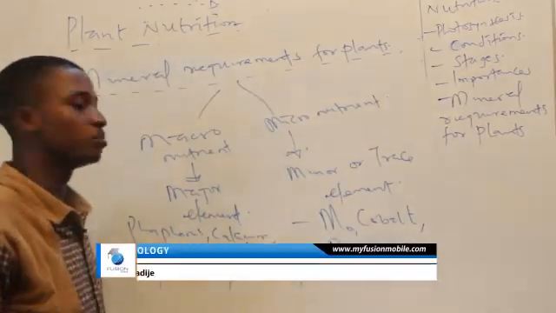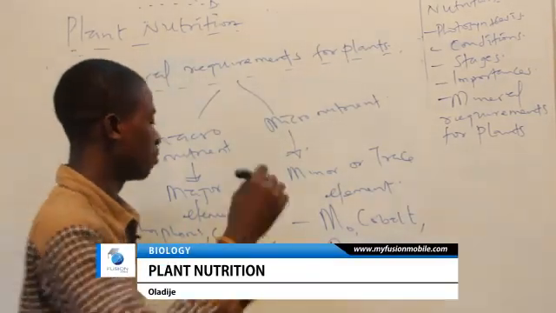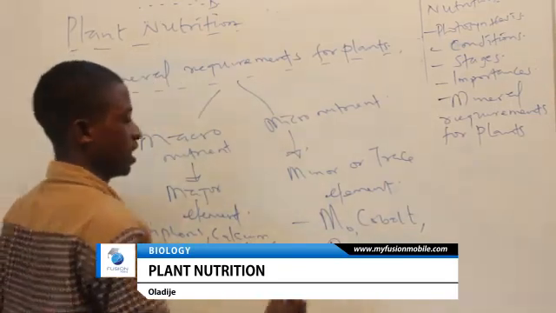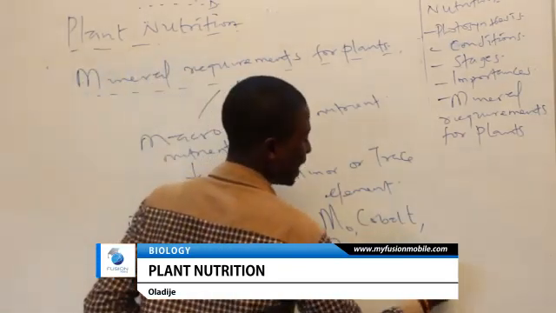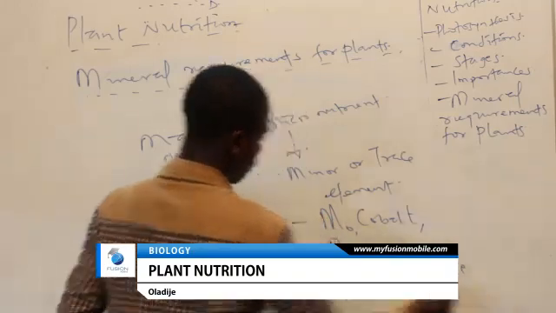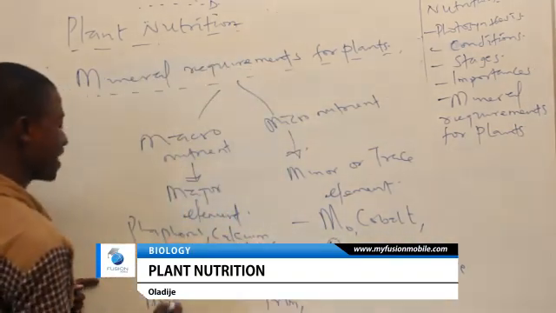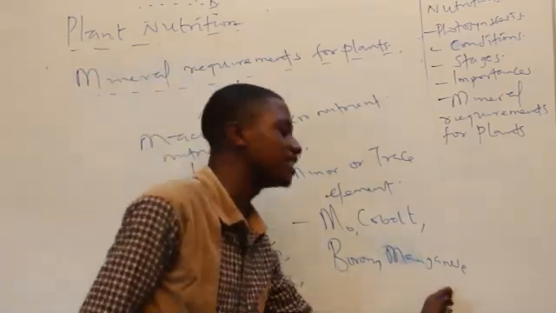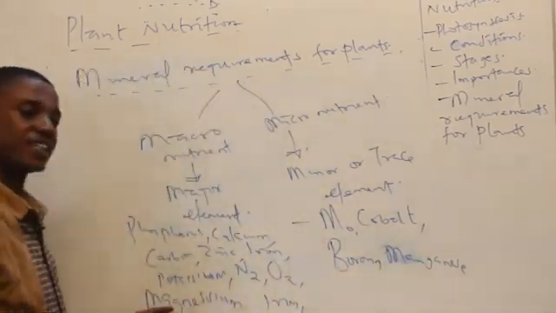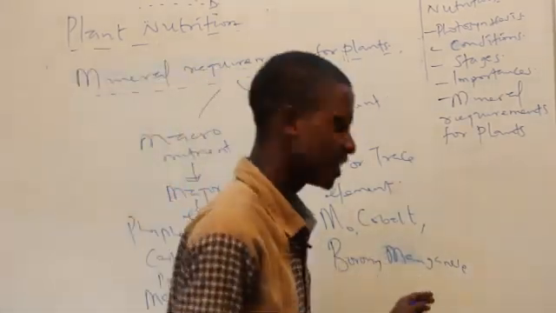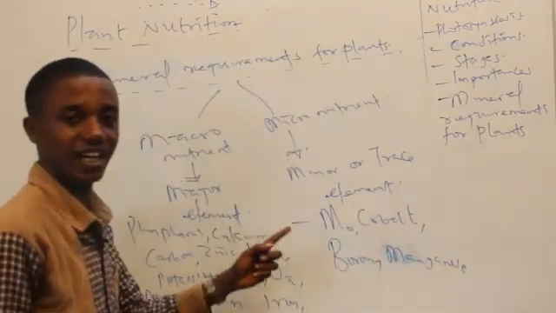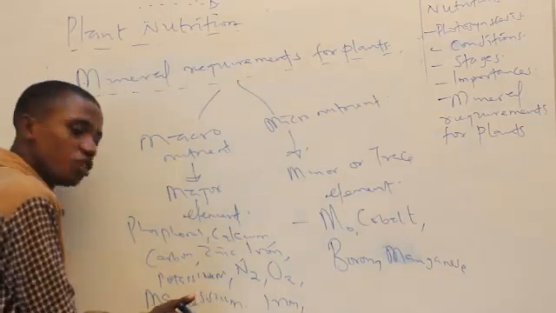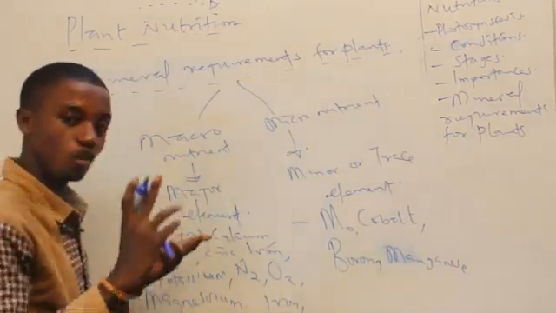Now, there's something I would like to tell you. We have iron, and aside from iron, under here we also have what we call manganese, while here we have what we call magnesium. Now, take note. Manganese is not magnesium, as magnesium is not manganese. Manganese is needed by plants in small quantities. Magnesium is needed by plants in large quantity.